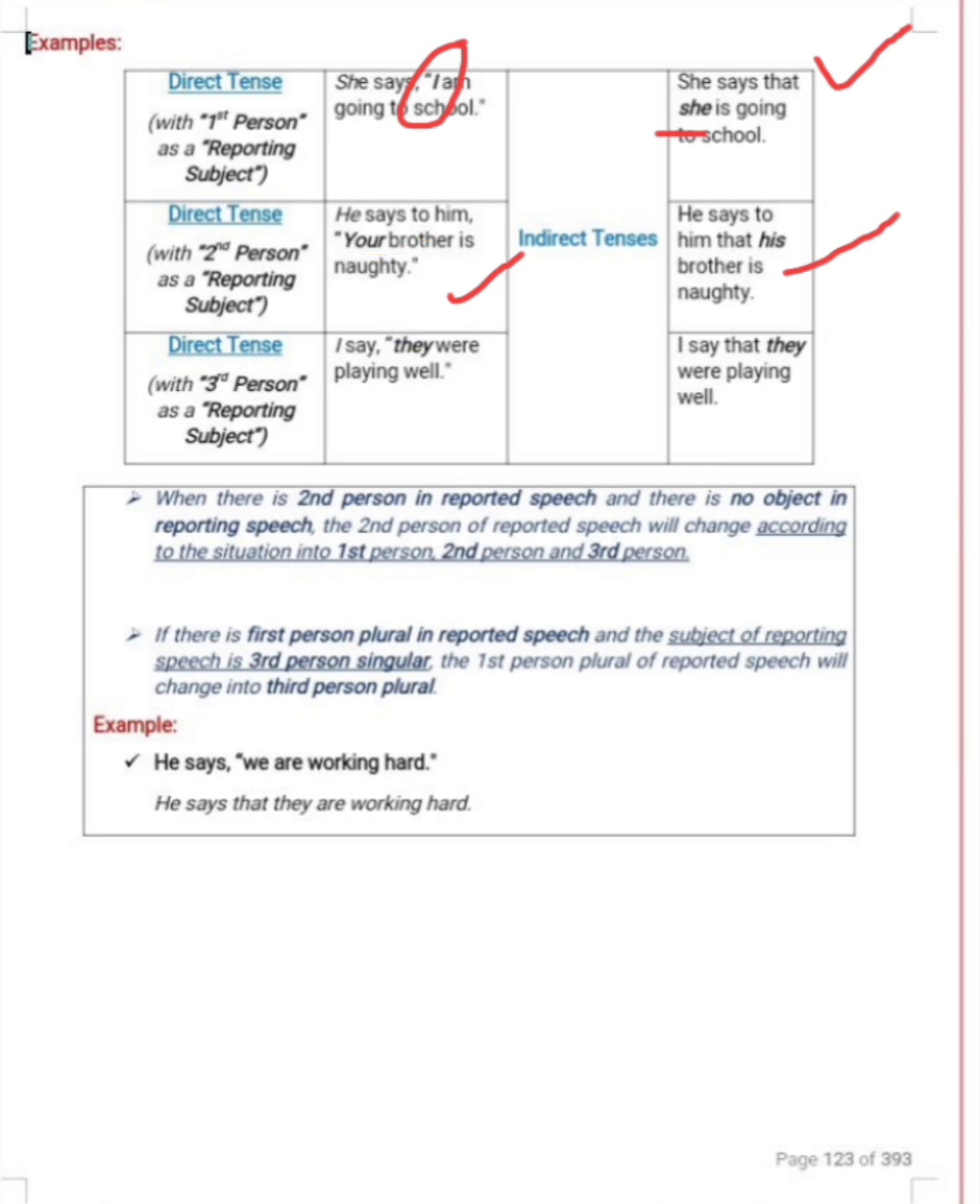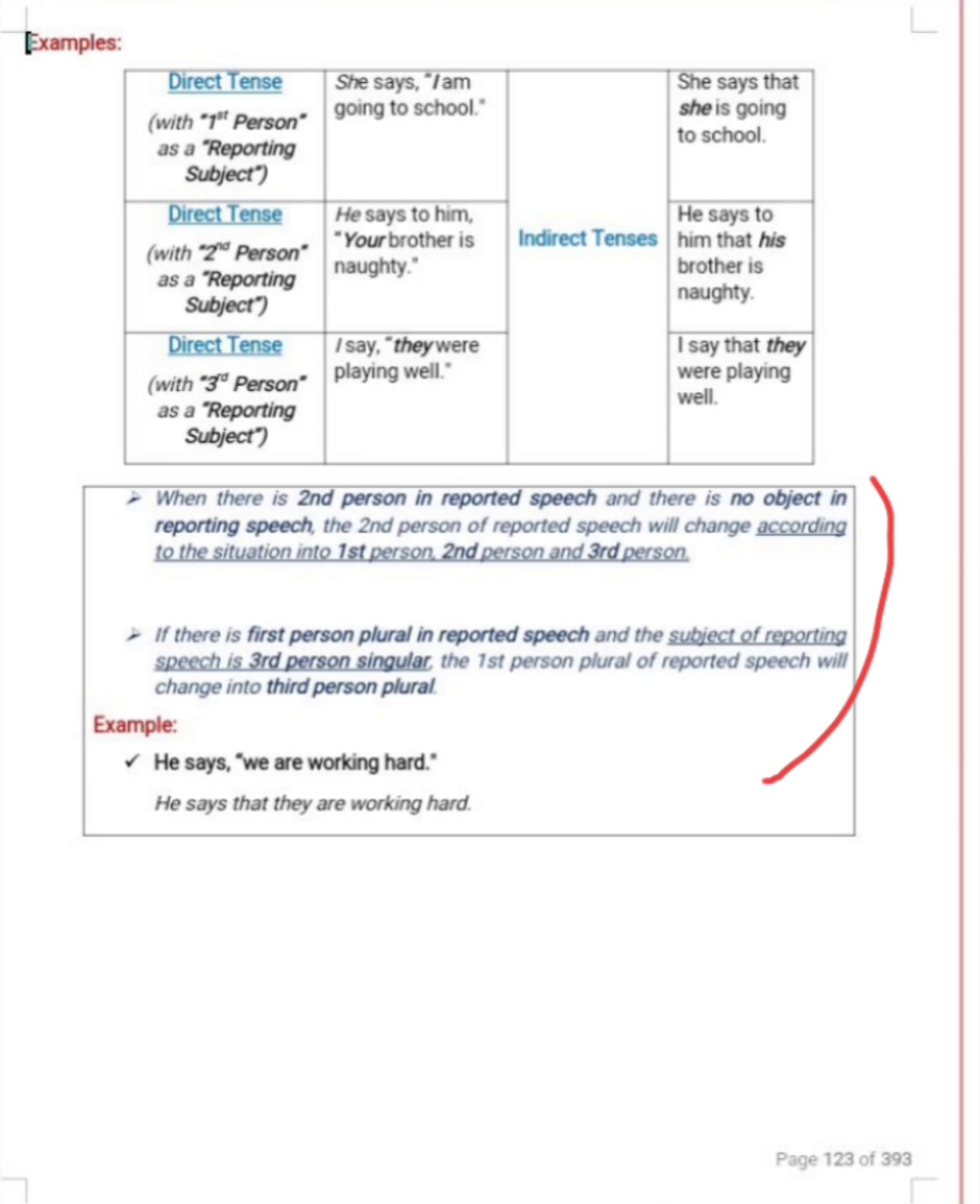Now third we have third person. How to change third person? I say, "They were playing well." Now third person will not change. So that's why over here I have kept third person as it is. I have not brought any changes into that sentence. I say that they were playing well. Understood? So over here you can see extra information related to this.